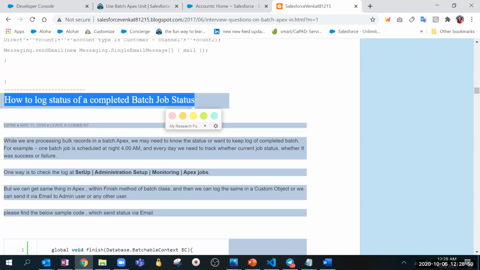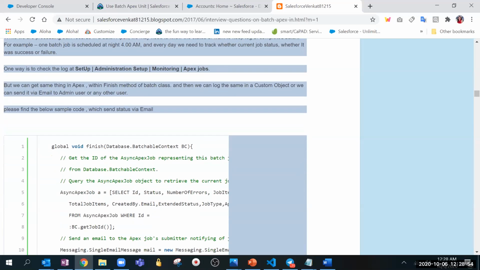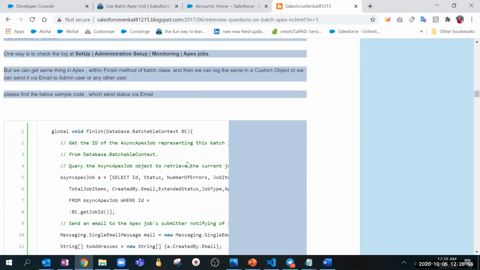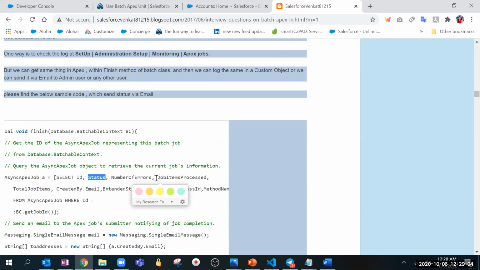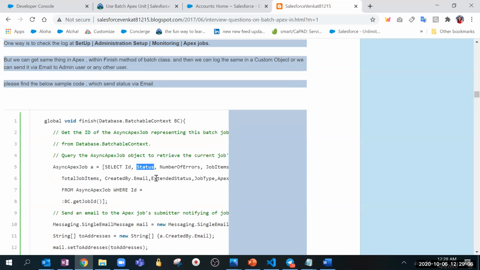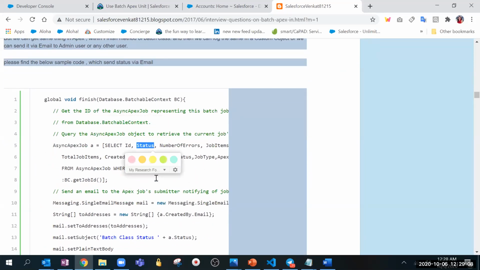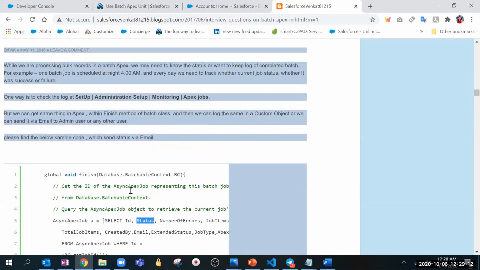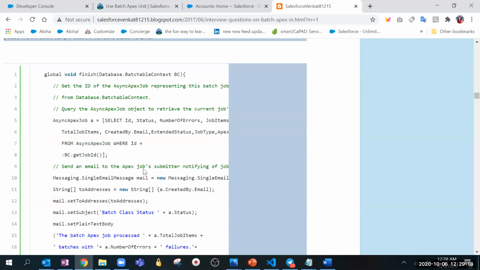Smriti, we also have a status field inside the AsyncApexJob object. If you get the status, then you can log it. Yeah, correct. So we can query the AsyncApexJob, which we just tried to do also with Priya's code, and like that we are able to do it. Another way is that we can monitor through the Apex jobs and see the completed status in every section. See the log. Yeah.